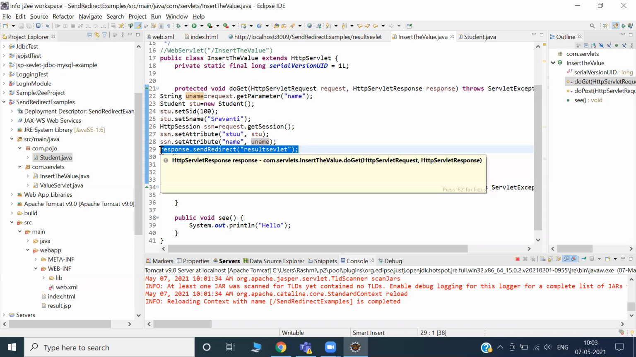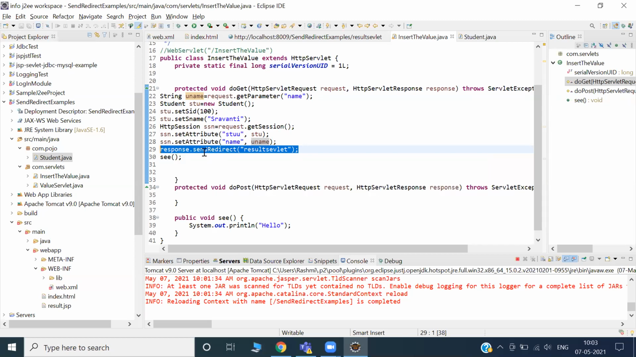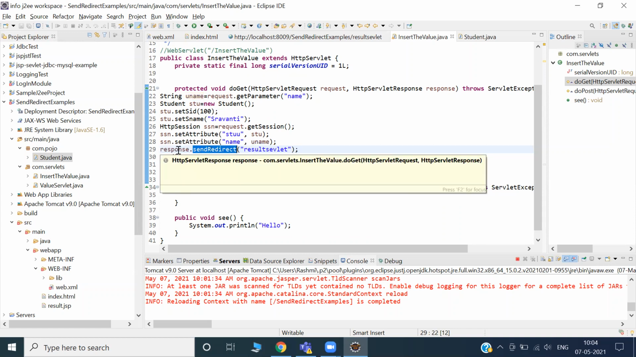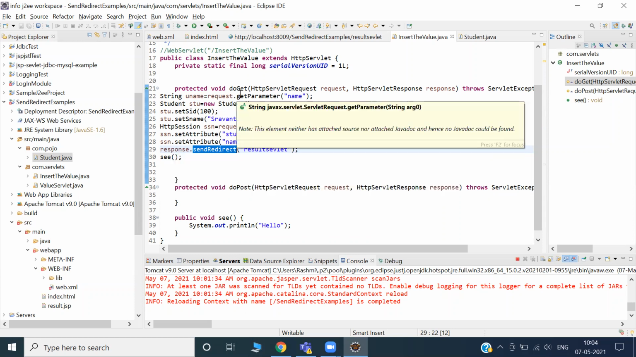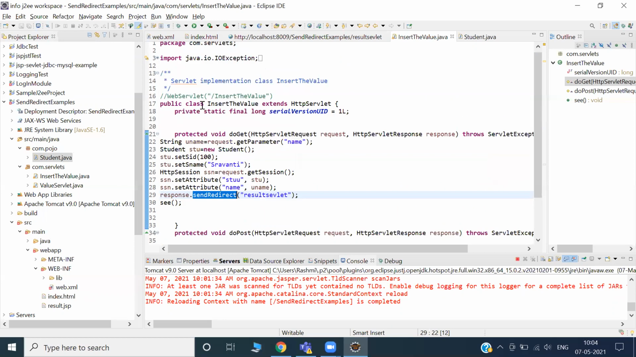We cannot send the request. I'll tell you. So how to send the data? What is the response? sendRedirect is a method which is a part of the response object. What is the response object? Is response an interface or a class? It's a class. Where is it present? It is present in the doGet or doPost method. It means it is coming under this class.